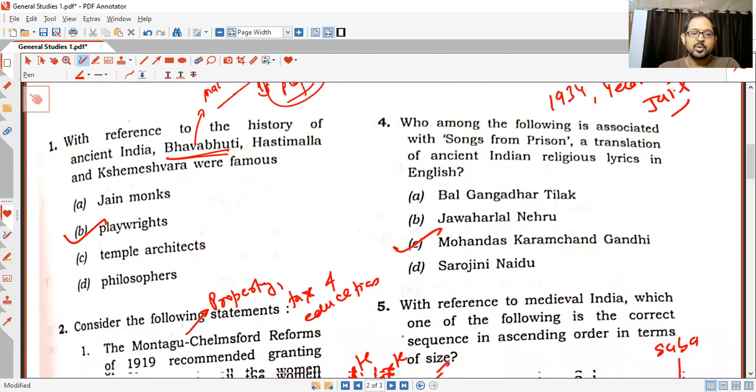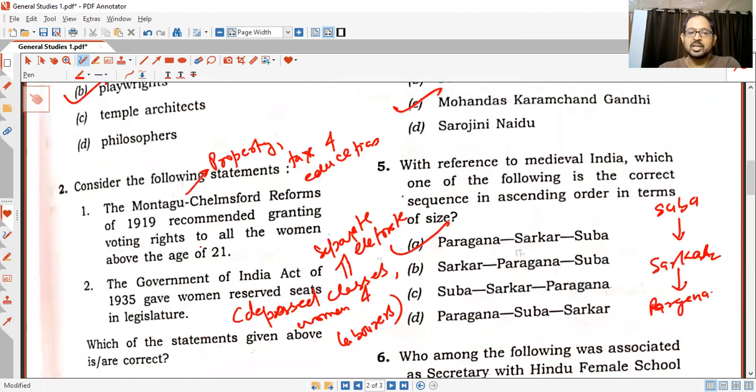Coming to the second question, the question is, consider the following statements. Statement number 1, the Montagu-Chelmsford reforms of 1919 recommended granting voting rights to all the women above the age of 21. So statement 1 is incorrect. It recommended increasing the franchise on the basis of property, tax paid and education. The gender was not the criteria there. So this statement is incorrect.